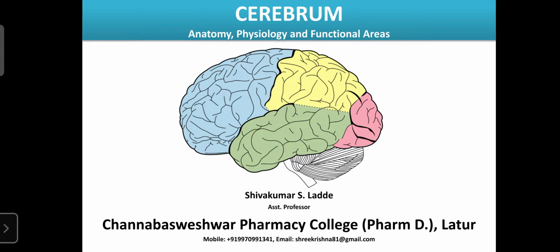It is just below the thalamus, so that's why it is known as the hypothalamus. It is smaller than the thalamus, but it has a lot of functions. Already you know our brain has the master gland known as the pituitary gland. All our gland functions depend upon the master gland, because the pituitary gland secretes certain hormones which are required by the other endocrine glands of our body. That's why the pituitary gland is known as the master gland.